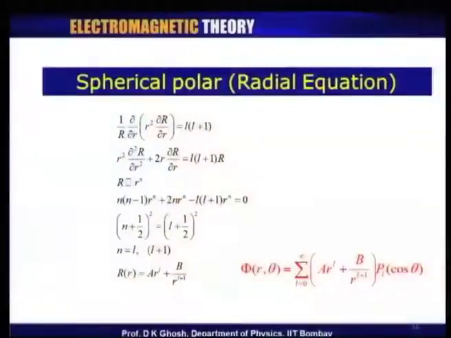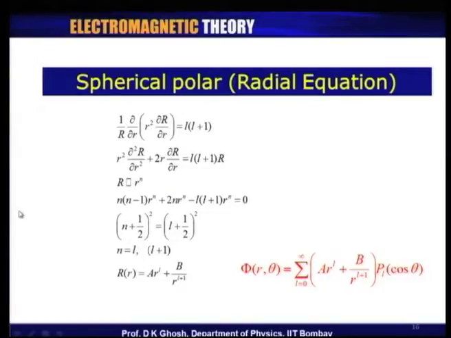Okay, so, what have we seen? We have seen that when I have azimuthal symmetry, the angular part of the solutions is given by Legendre polynomials. I have not yet touched the radial equation, but in the remaining time let us look at what the radial equation looks like.